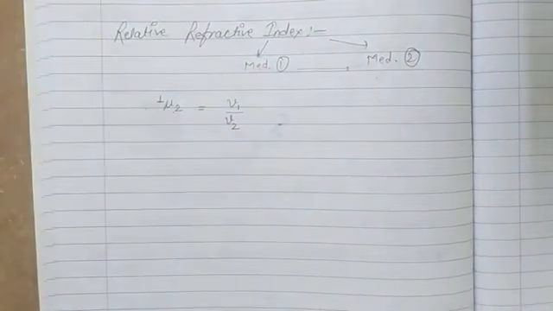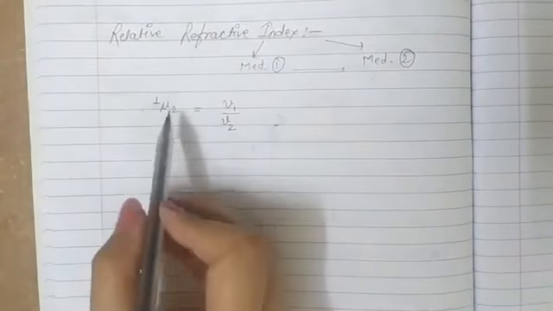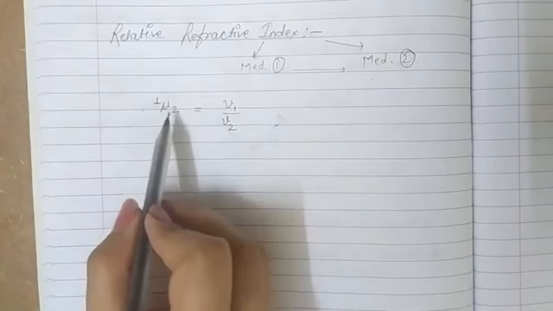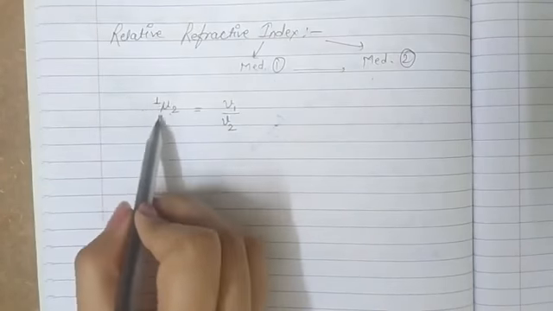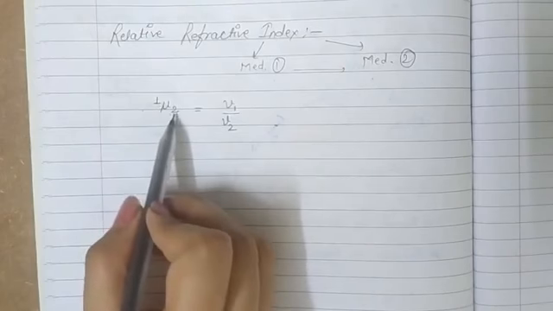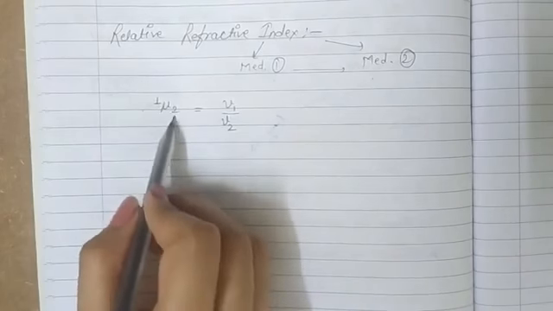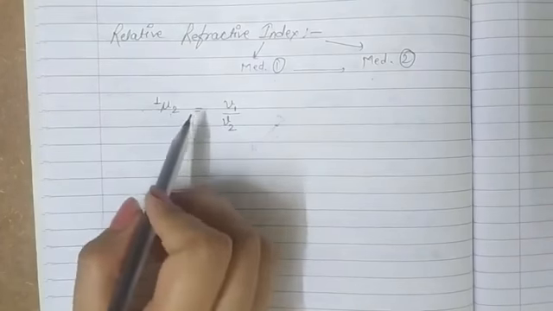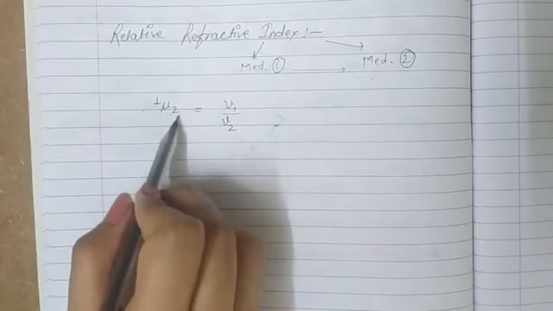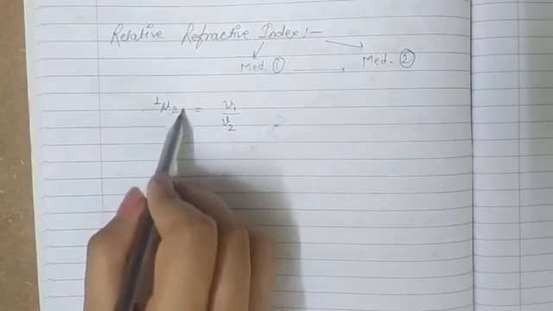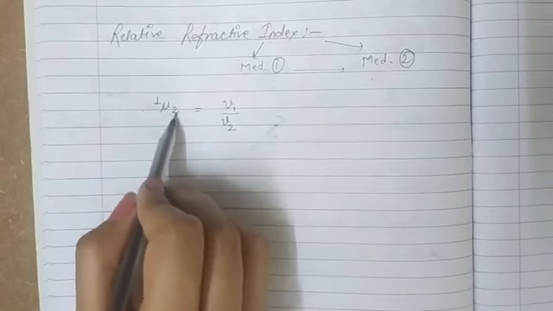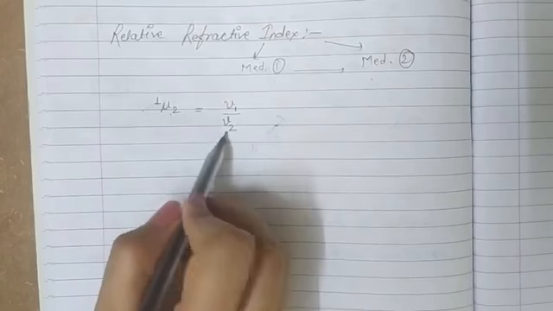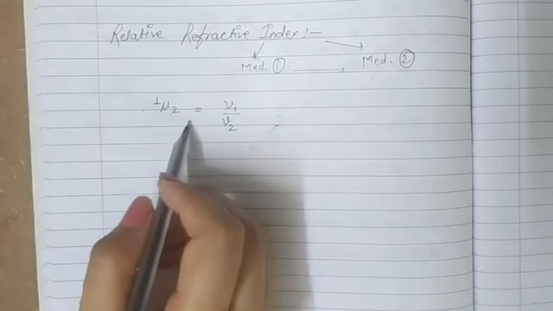So V1 upon V2 is the refractive index of medium 2 with respect to 1. And simply we can remember that the medium whose refractive index we are finding, its speed will be the denominator in both cases, whether it is absolute or relative. The medium whose refractive index we are finding, its speed will be the denominator, and the one with respect to which we are finding, that will be the numerator.